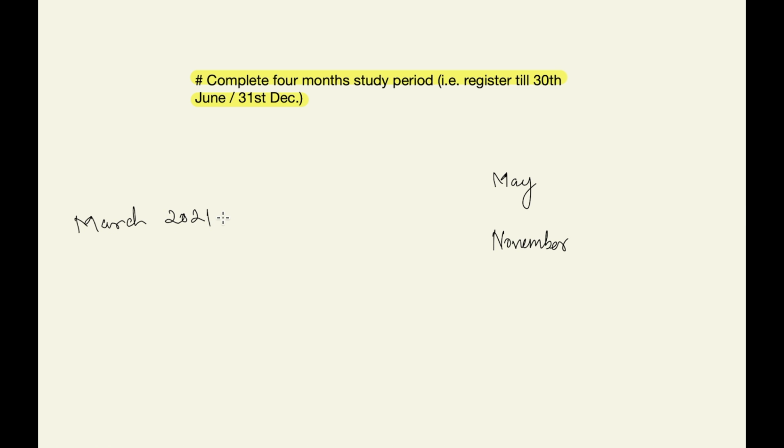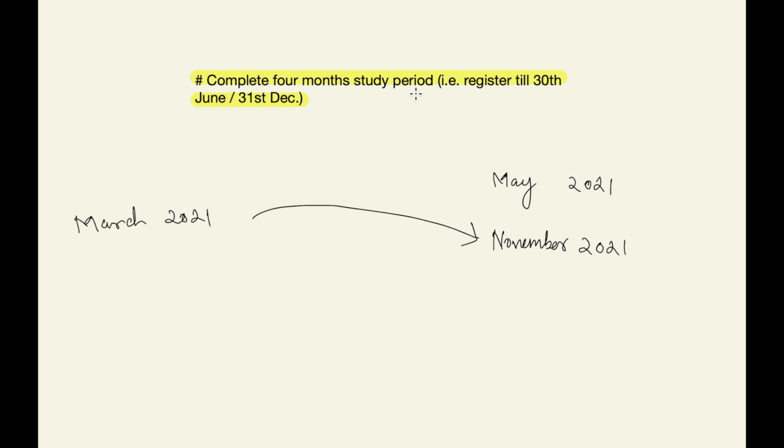Then you have time until 30th June to register for the foundation course and write the foundation exam in November 2021. You cannot write the foundation exam in May 2021 because you should complete the 4 months study period after registering for the foundation course.